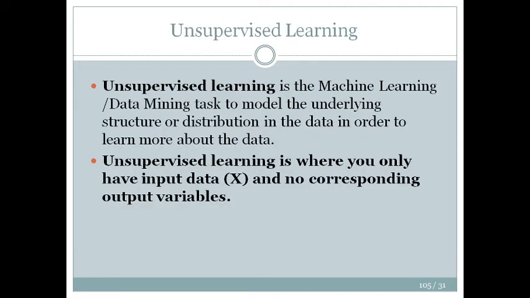Unsupervised learning is the machine learning and data mining task to model the underlying structure or distribution in the data in order to learn more about the data. So we don't know about it; we are going to learn more about it. Unsupervised learning is where you only have input data and no corresponding output variables. That is the beauty of unsupervised learning, because you don't know what you're looking for and you just keep on expecting to find out new things from the data.